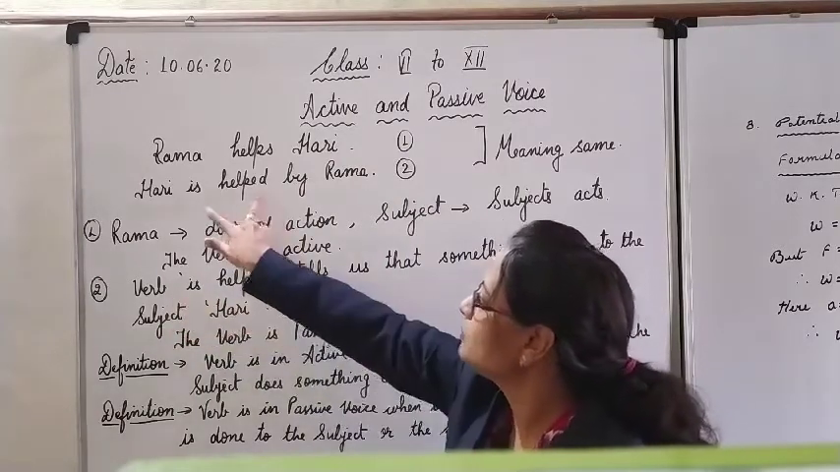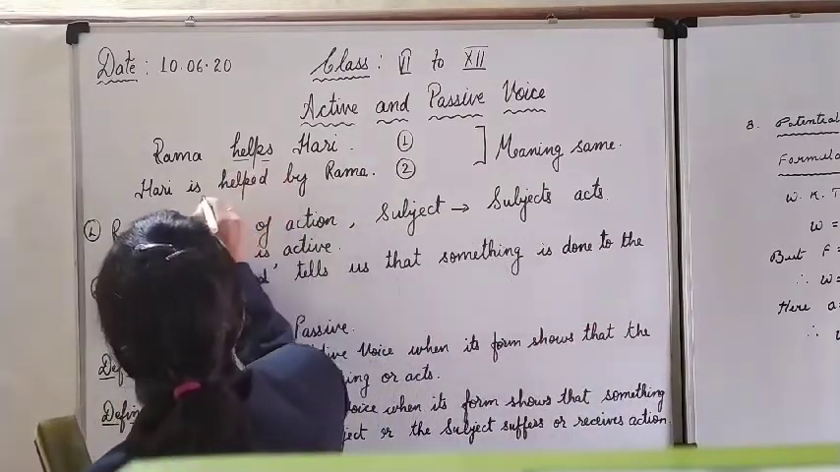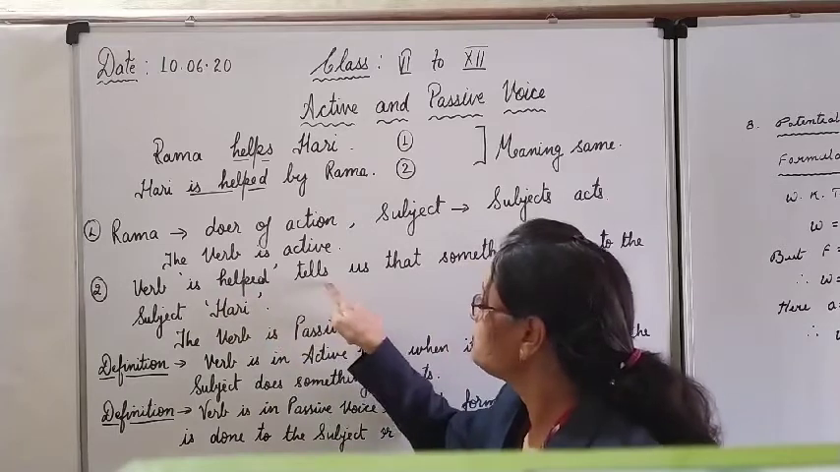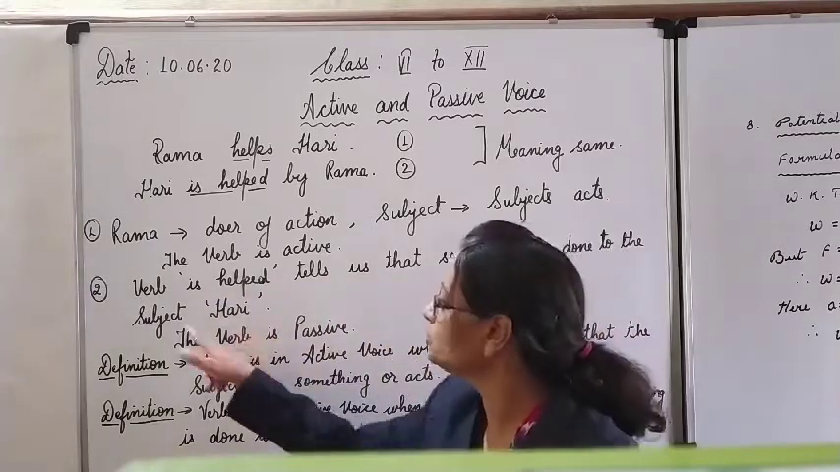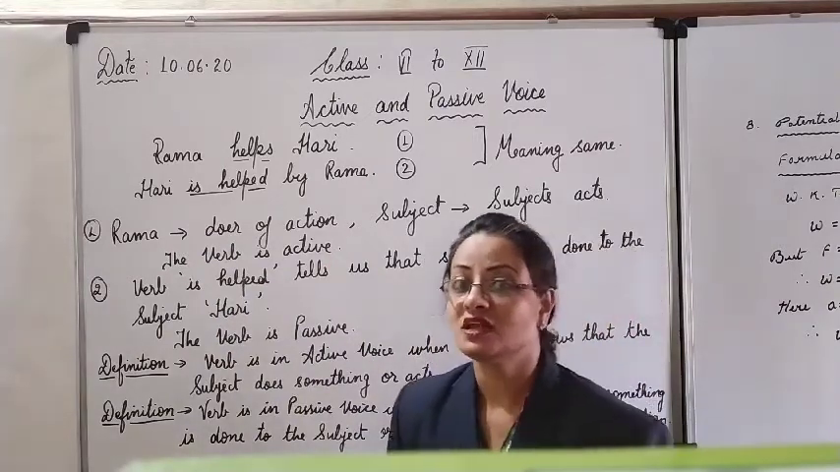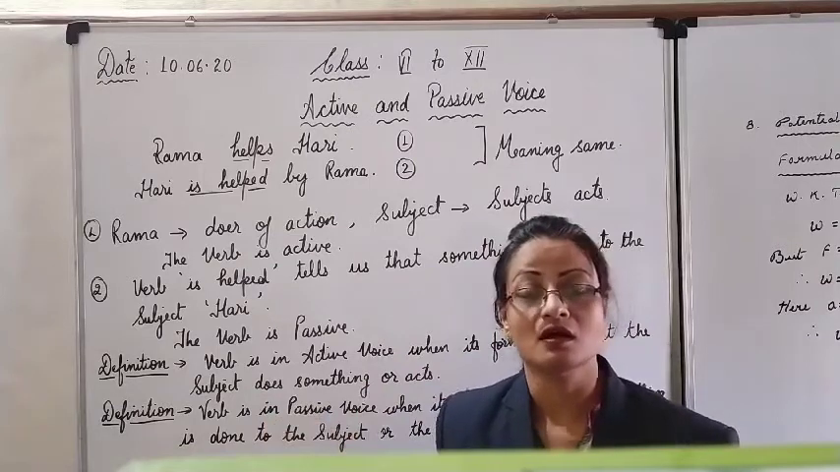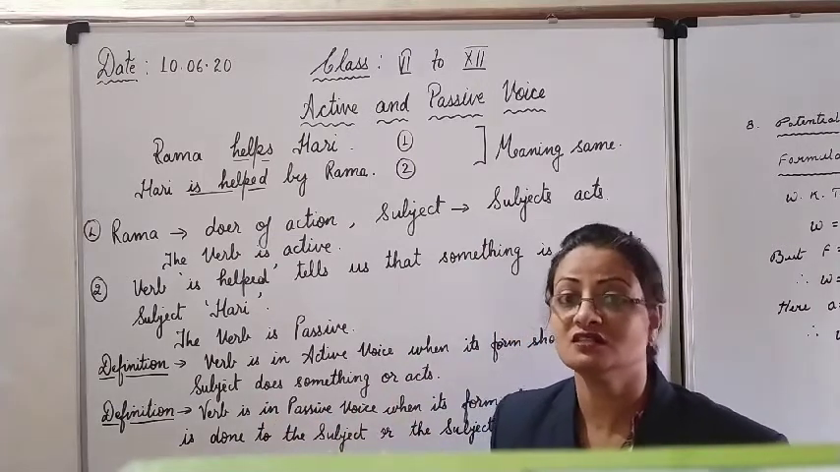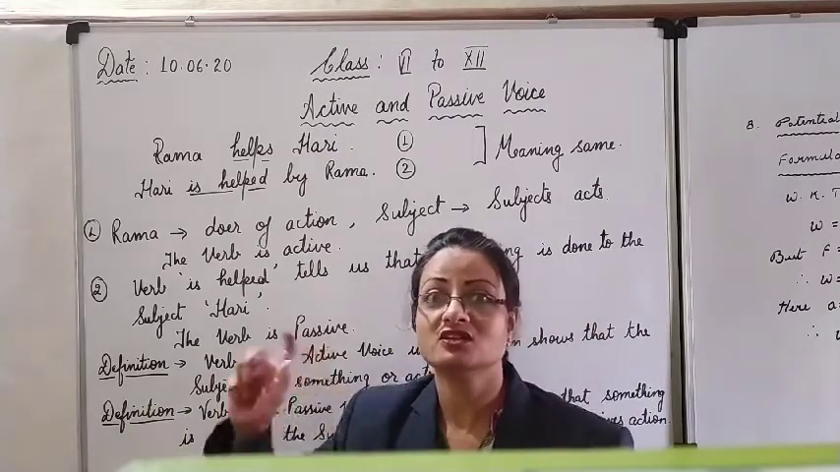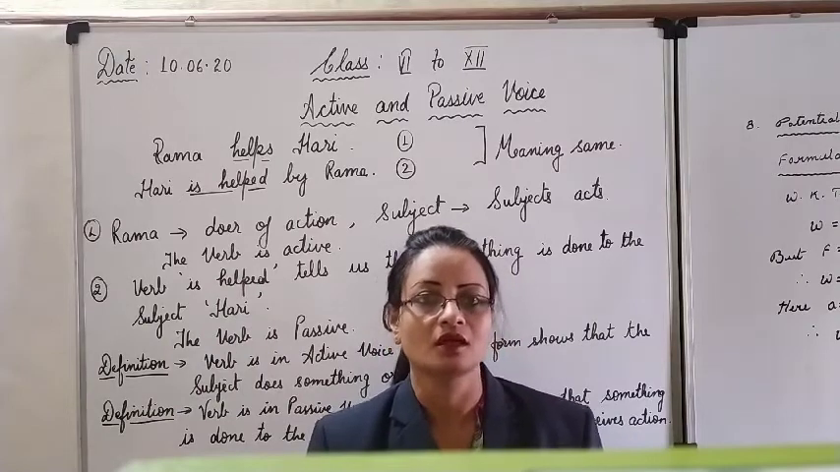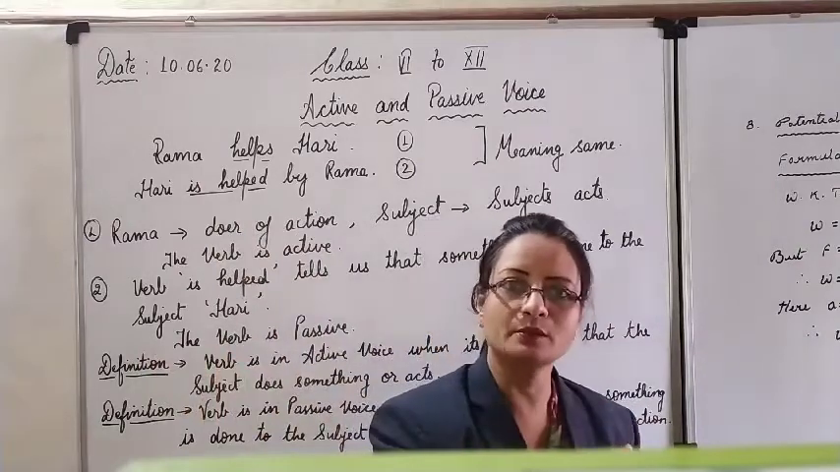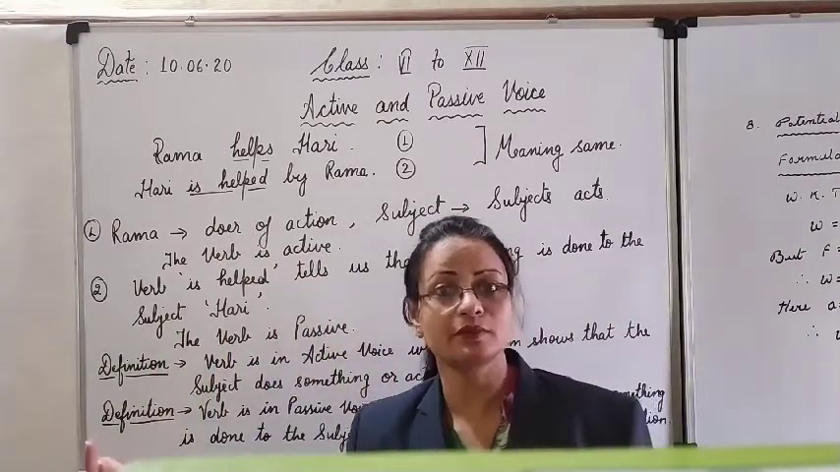Now in the second sentence, if you see, Hari is helped by Rama. The verb is helped. In the first sentence, this is the verb. In the second, this is the verb, is helped. Now see, the verb is helped tells us that something is done to the subject Hari. Okay, in the second sentence, what can you understand? Hari is helped by Rama. We are talking about Hari. Now Hari is our subject in the second sentence. He is helped by Rama. Means some action is done on the subject. Hari is not helping. So Hari is helped.